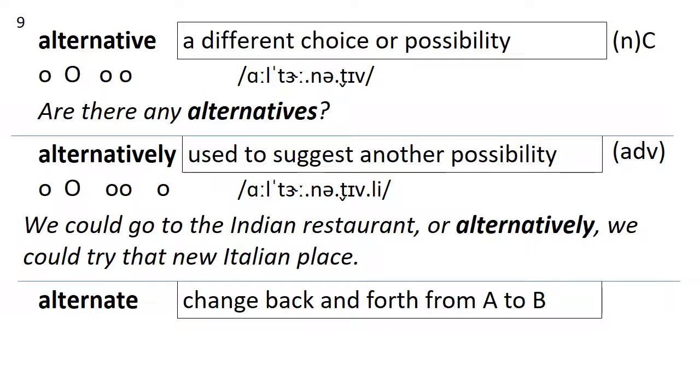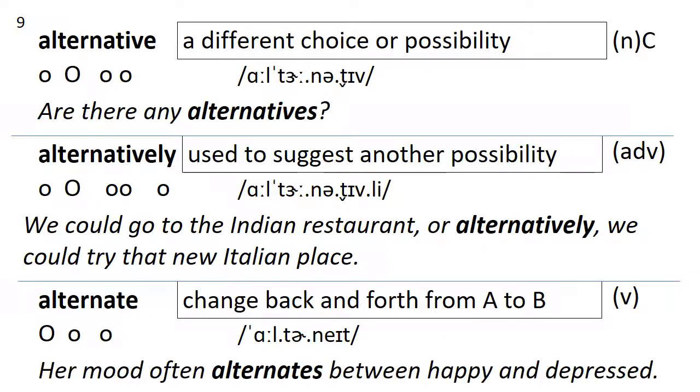Lastly, we have alternate. Alternate means to change back and forth from A to B. This is a verb. How many syllables are in alternate? 3. Stress on the first. Alternate. Her mood often alternates between happy and depressed.